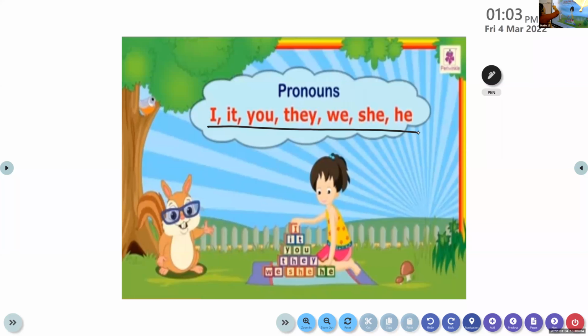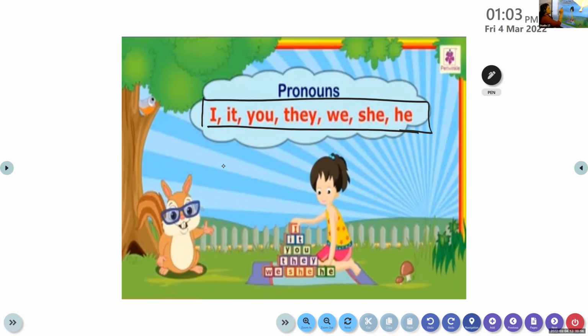Okay, so how are we going to remember? These 7 pronouns are the main pronouns. All the rest of the pronouns which come under them are their forms. Clear? So we need to remember these 7 pronouns first.